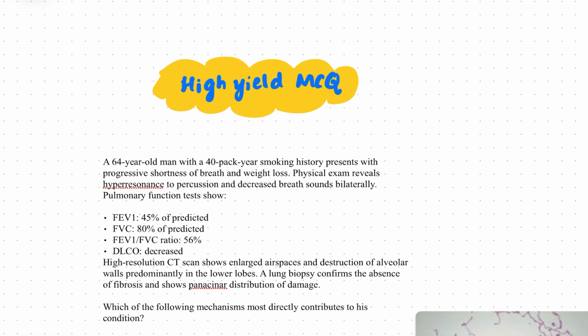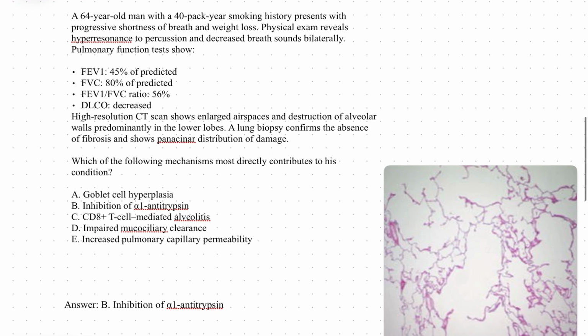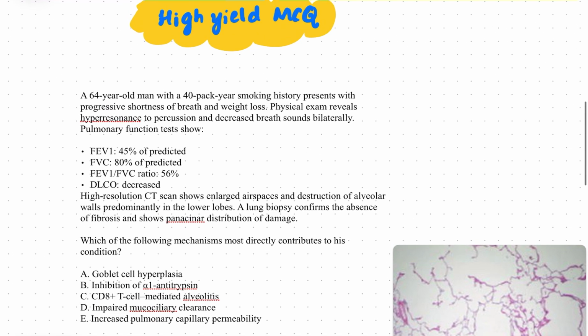and DLCO, that is diffusion capacity of the lung for carbon monoxide, is decreased. High resolution CT shows enlarged spaces and destruction of the alveolar walls, predominantly in the lower lobes. A lung biopsy confirms the absence of fibrosis and shows pan-acinar distribution of the damage, as you can see in the picture. So what is the mechanism which is contributing to this condition? The options are goblet cell hyperplasia, inhibition of alpha-1 antitrypsin, CD8 plus T-cell mediated alveolitis, impaired mucociliary clearance and increased pulmonary capillary permeability.